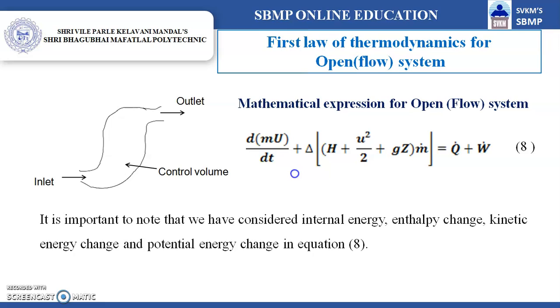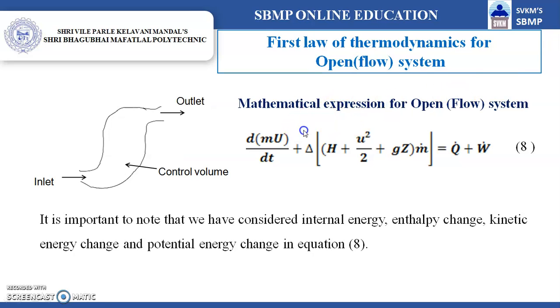Now consider the first law of thermodynamics applicable for a flow system, the open type of flow system. As we have seen earlier, open systems are the ones in which transfer of matter as well as energy takes place. Just consider this control volume: there is an inlet of matter and it is exiting from this point, and this is the control volume across which we are considering the changes. Basically, the contents inside are part of the system and everything else is surrounding.